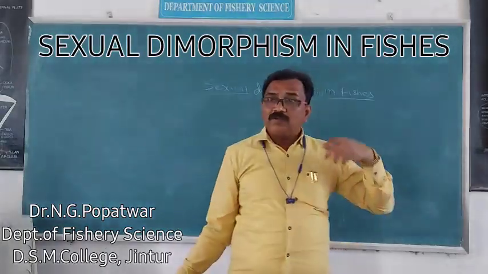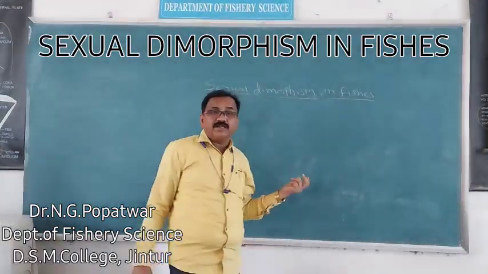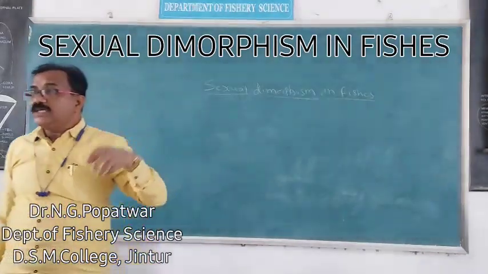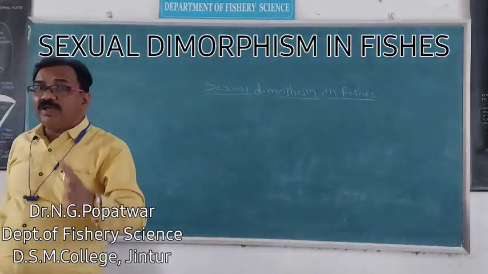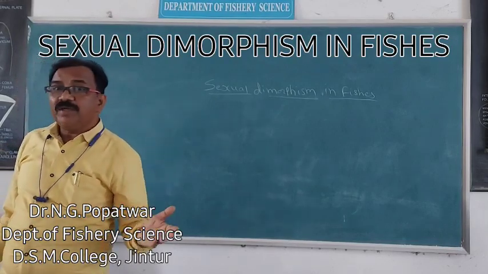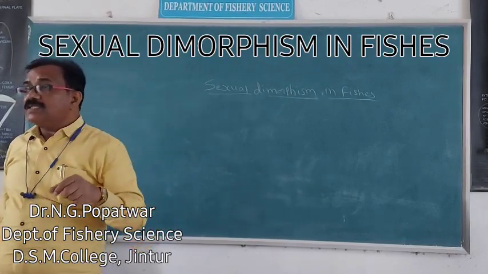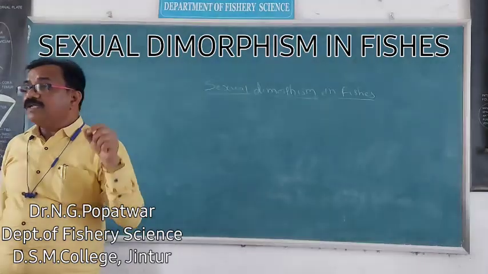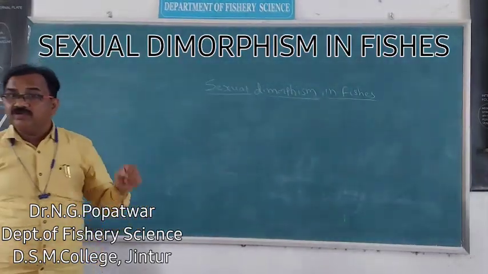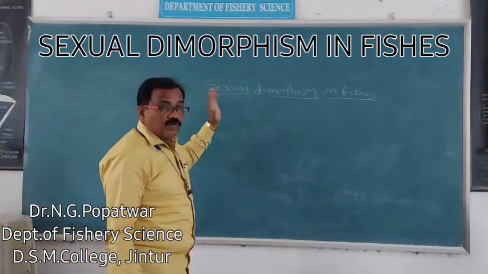But apart from these primary sexual characters, some characters are present only in females, and some characters are absent in females. These characters are called the secondary sexual characters. They are called secondary sexual characters in fishes also.